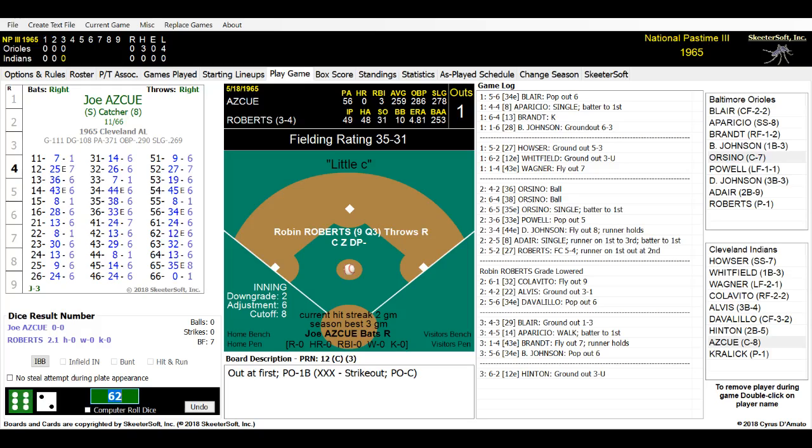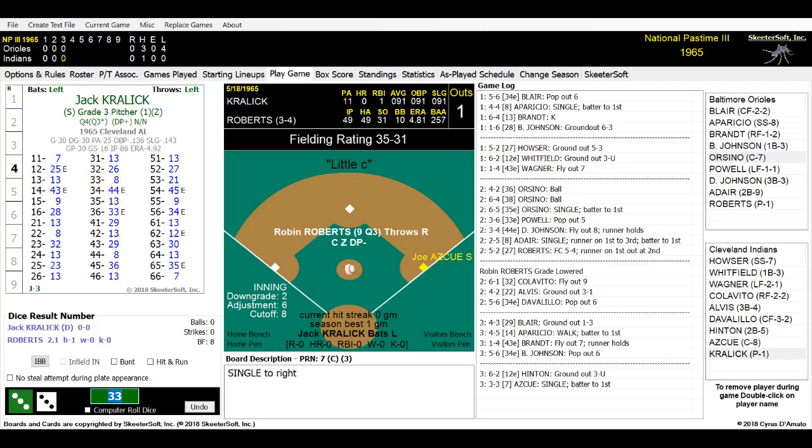Joe Askews, the catcher, is batting .259 for Cleveland. He's got no home runs, 3 RBIs. Here is the pitch. It is a 33. He hits it towards right field side, gets just past our second baseman, Jerry Adair, as it drops in. Jackie Brandt comes on in, picks it up, and Joe Askews, our catcher, is on first base. Not the fastest run in the world.